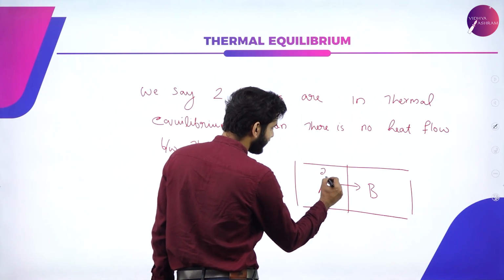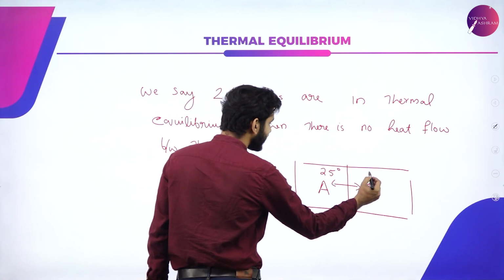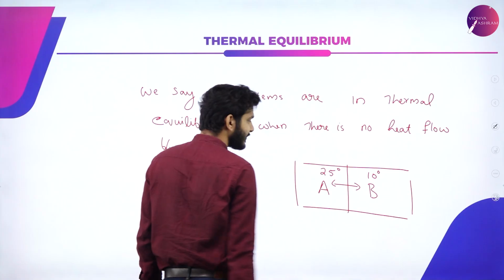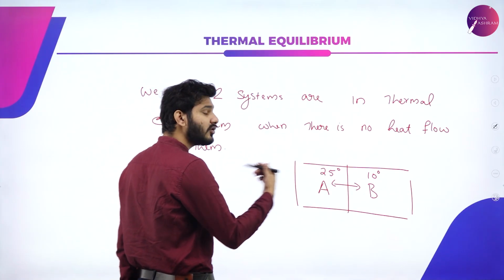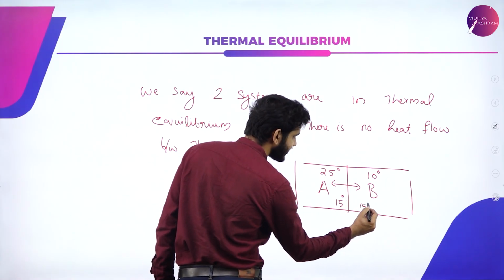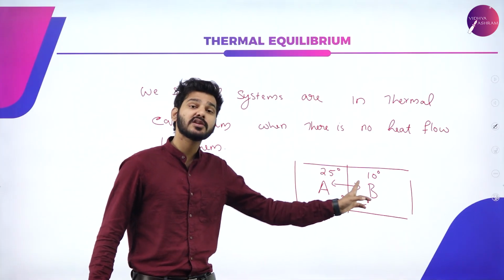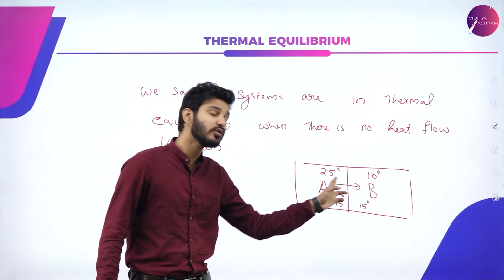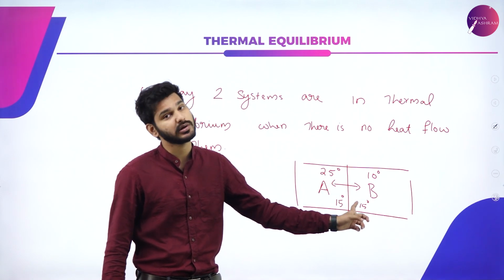If this was at 25 degrees Celsius and this was initially at 10 degrees Celsius, then the heat exchange will take place until both of them are at, let's say, equal temperatures. When they are at equal temperatures and the heat flow is cut off, we say that both systems are in thermal equilibrium.